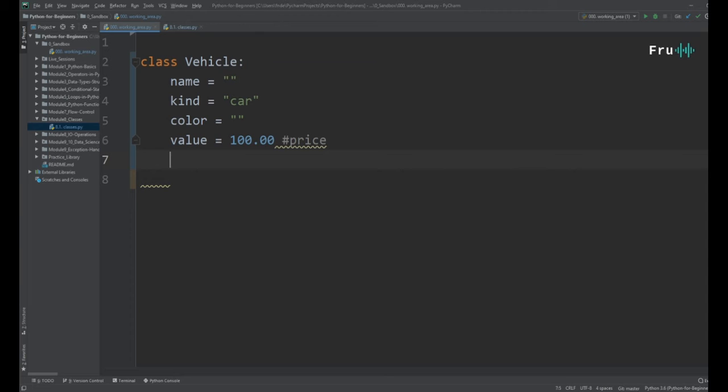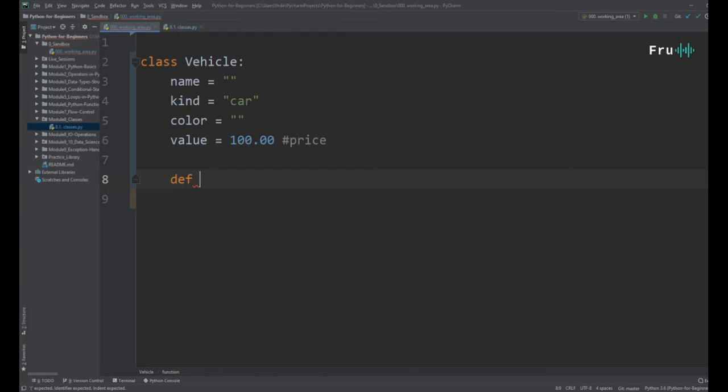Now, in Python, a class has attributes, but in addition to that, it also has methods. We saw in previous modules how we define functions. We can also define those functions within classes, but if you define a function within a class, it's simply called a method. So let's go ahead and define a simple function here within this class, and we're going to call that function